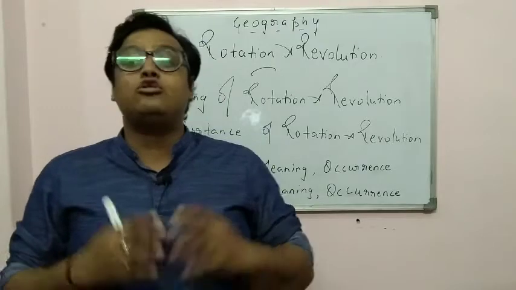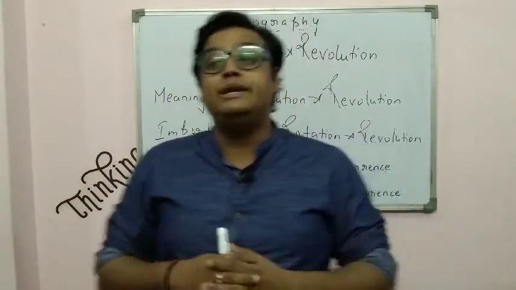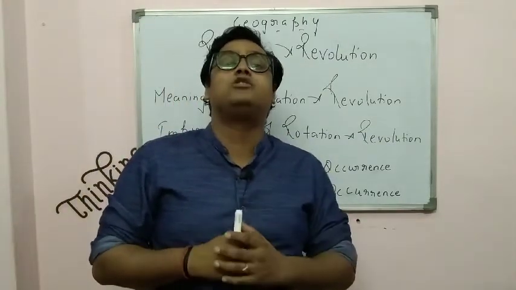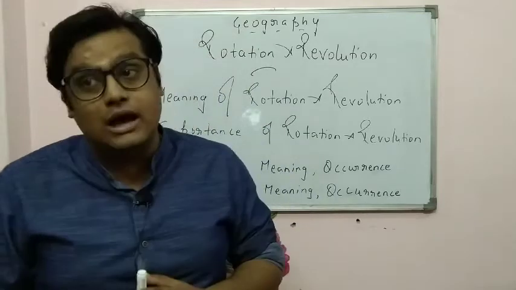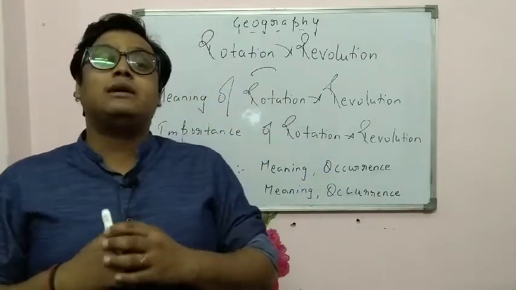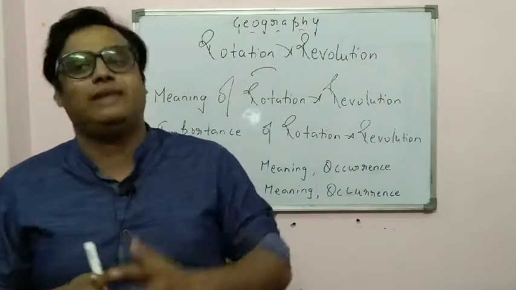Earth is also rotating on its axis at a particular speed, and the time taken for the rotation is approximately 24 hours. When you talk about the exact time, it is around 23 hours, 56 minutes and 18 seconds.